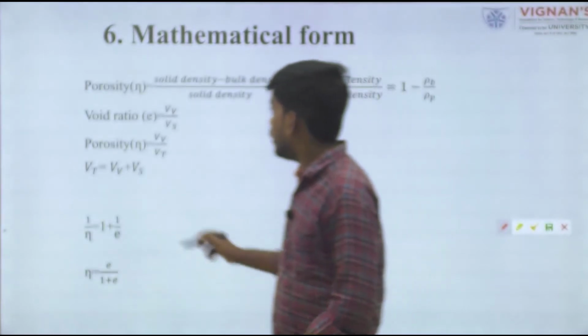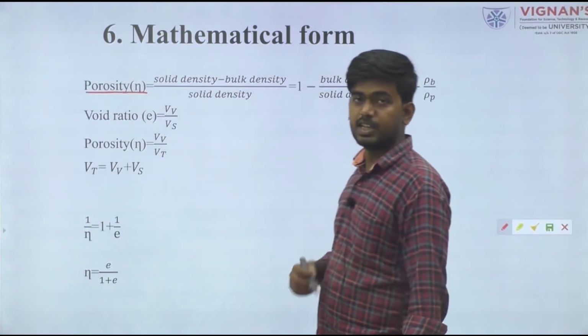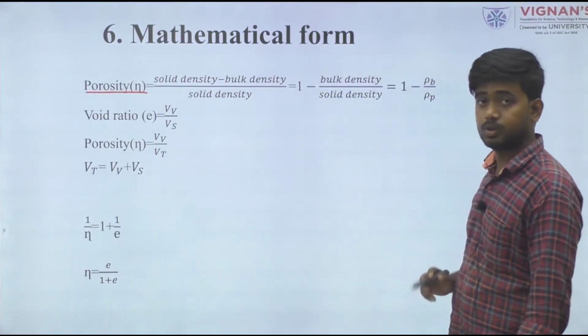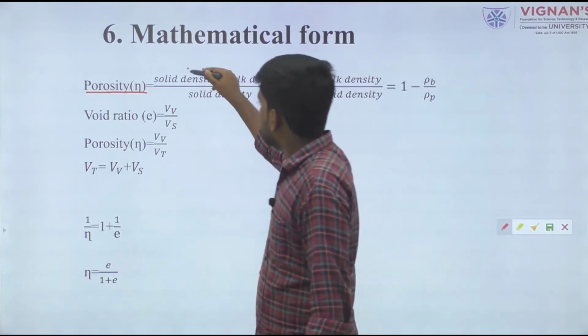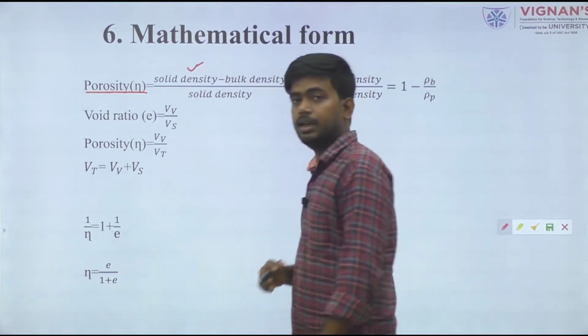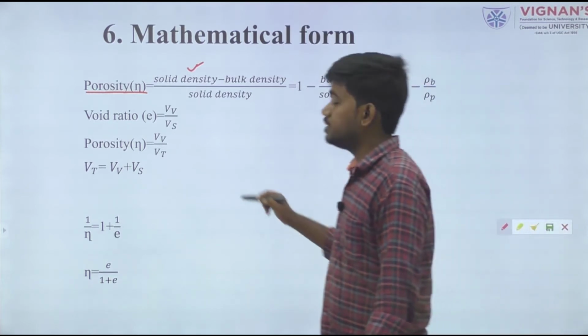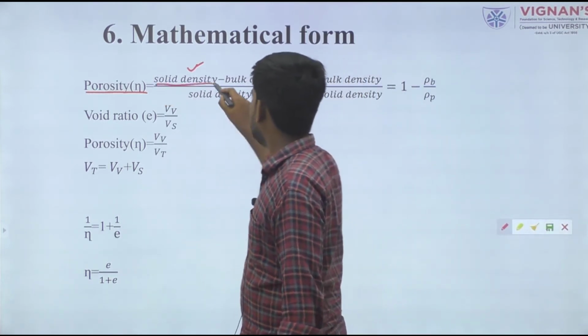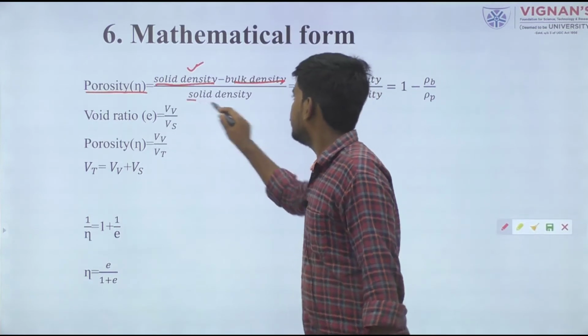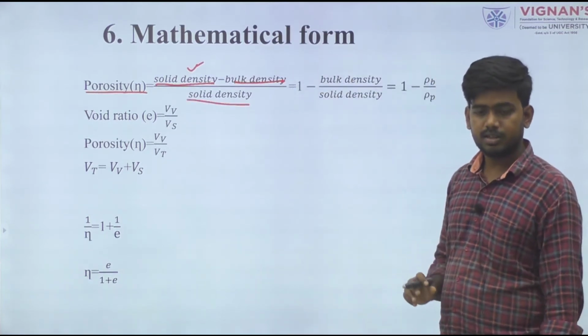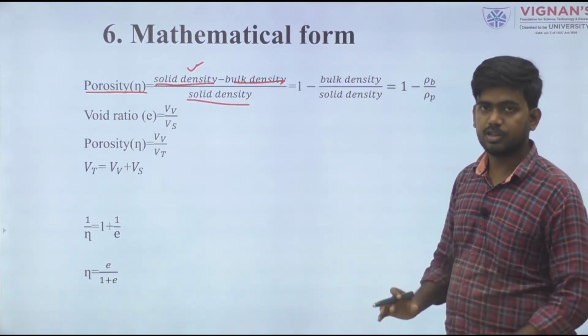Then how can we mathematically express the porosity value? In terms of density we write it this way: solid density minus bulk density, divided by solid density. Solid density means the density of the solid material.